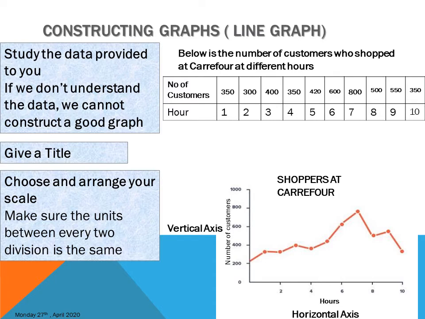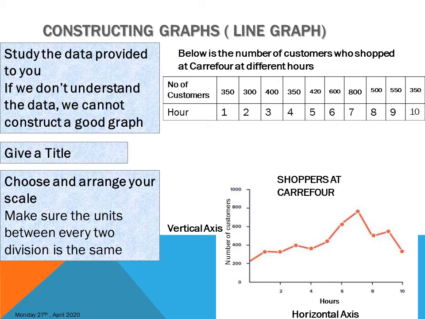No, 300 is the least number and the highest number is 800. Now you can choose your scale from any number from 350 to 800, or any number maybe lesser than 300, sorry, to 1000.